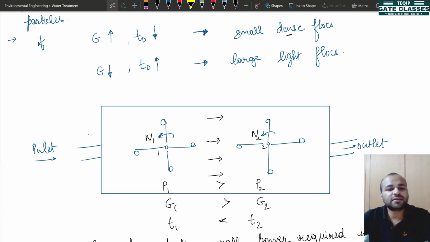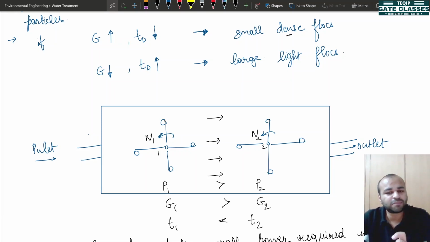So what I did was place these two rotors. The water is flowing from the inlet towards the outlet. In the first one, you can see I've written N1 and N2. These are the rotation per minute values for each of the rotors. For the first one, I've kept it at a higher value. Why? Because initially I need dense flocks.